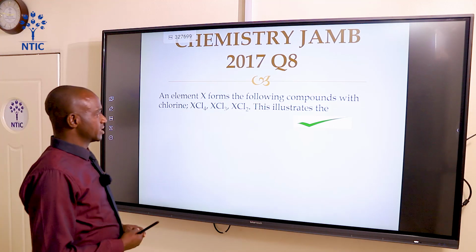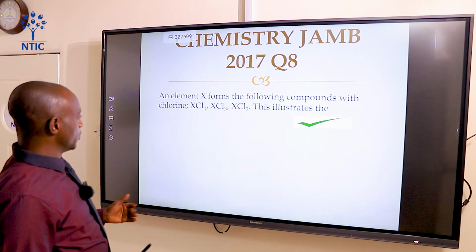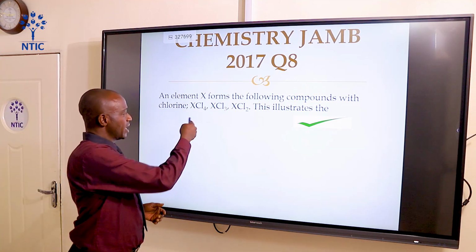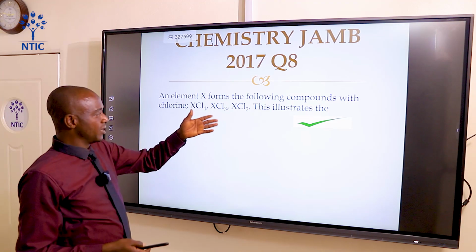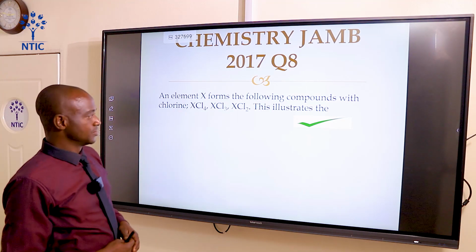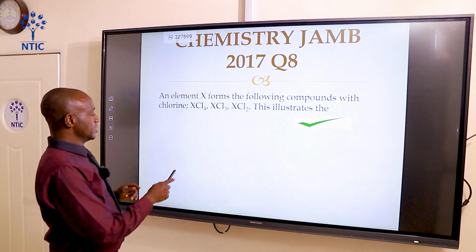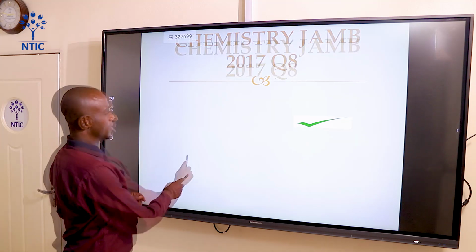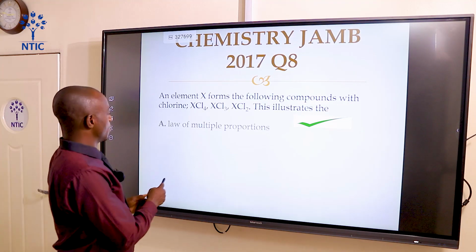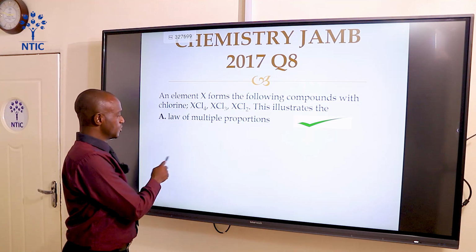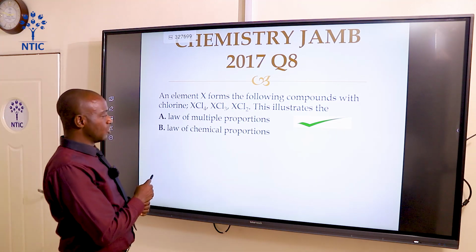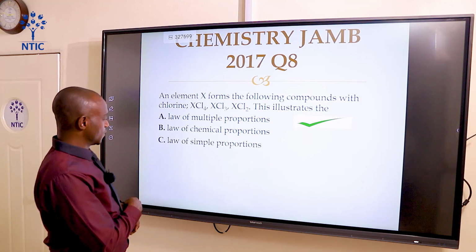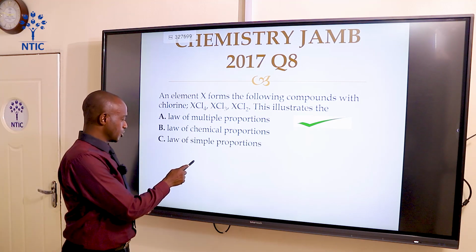An element X forms the following compounds with chlorine: XCl4, XCl3, XCl2. This illustrates: option A, law of multiple proportions. Option B, law of chemical proportions. Option C, law of simple proportions.